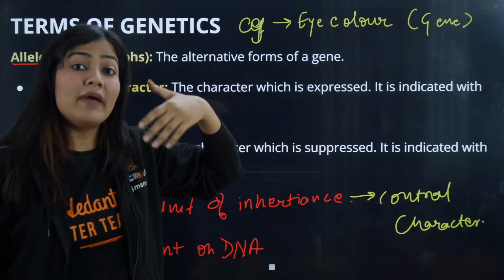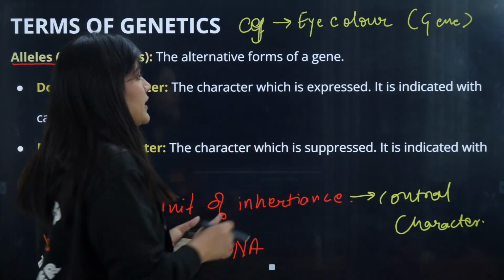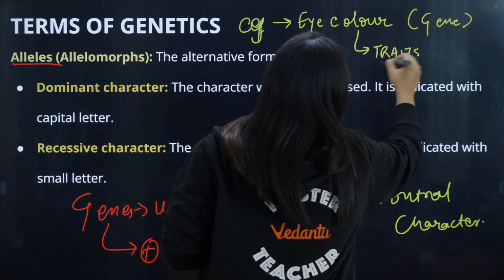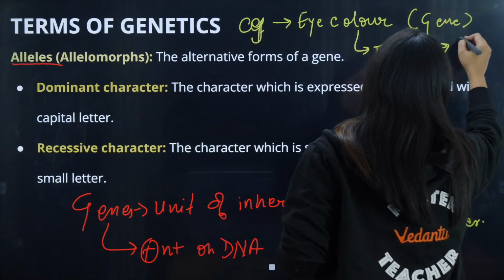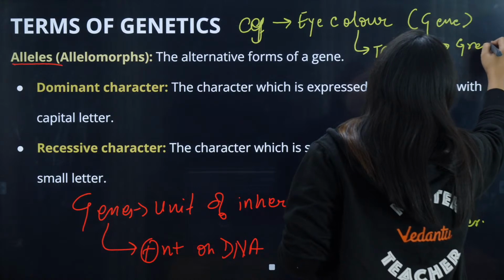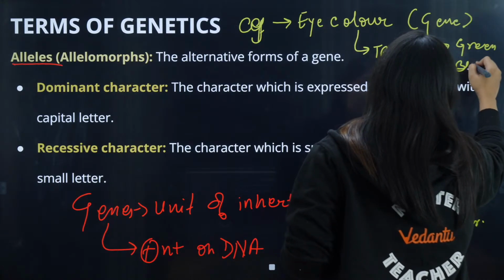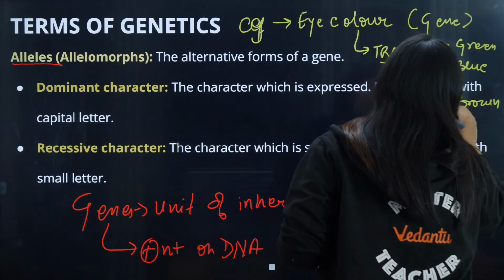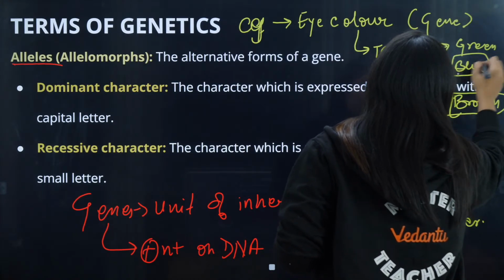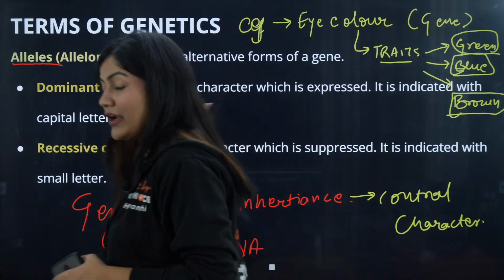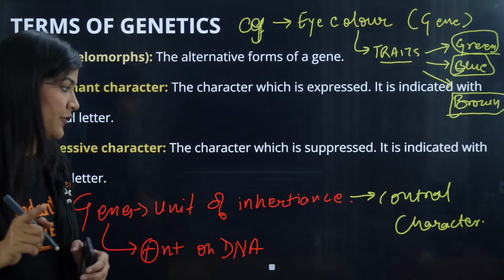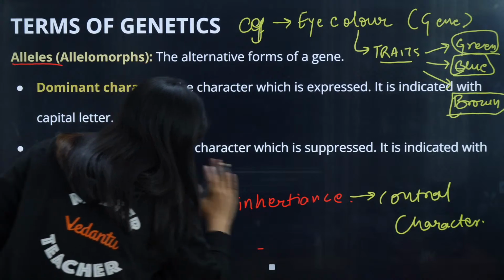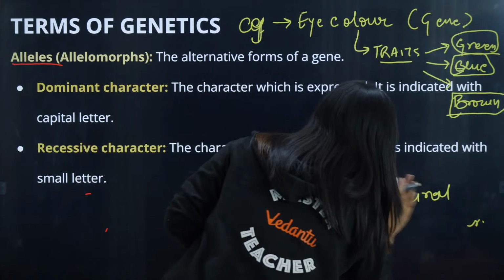And there can be many different traits to it, right? When I talk about traits, they are different variants. For example, we can see green eyes, blue eyes, brown eyes, black eyes, etc. So these are the different traits of a character. Listen to me carefully. A character is controlled by a gene.